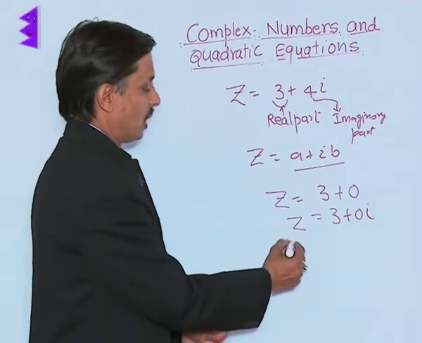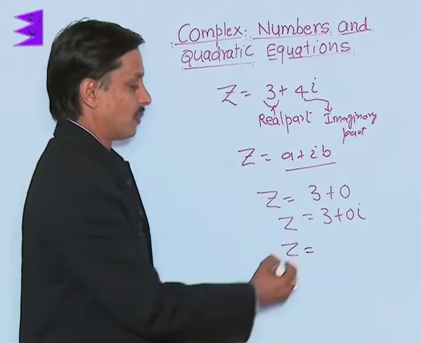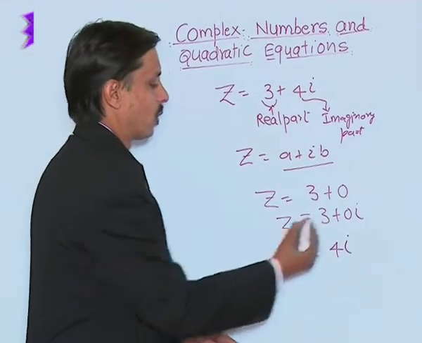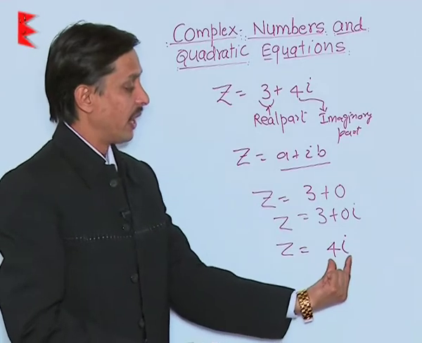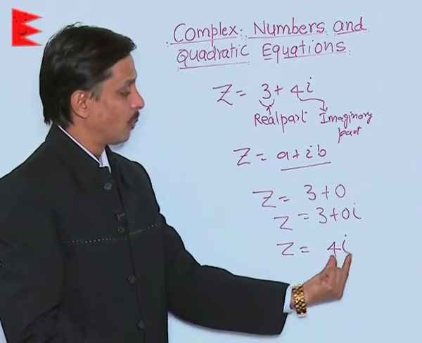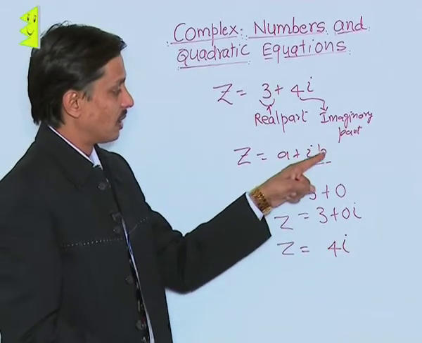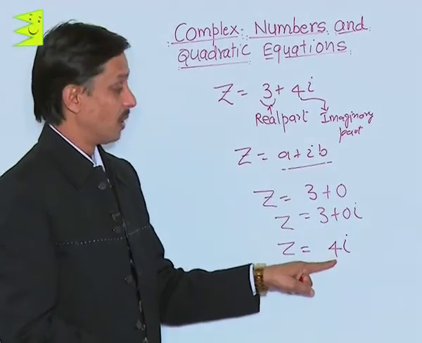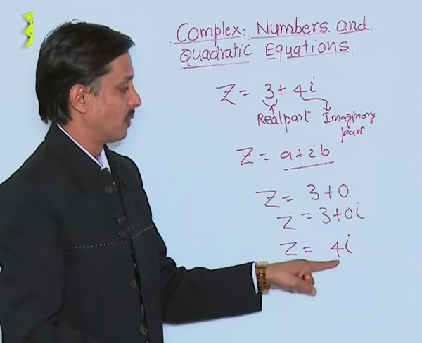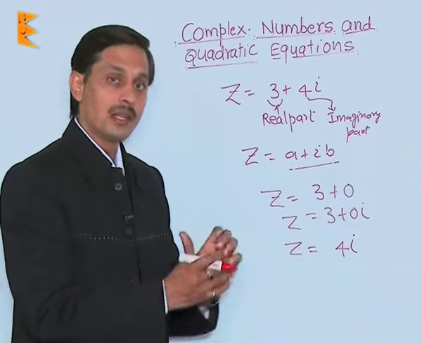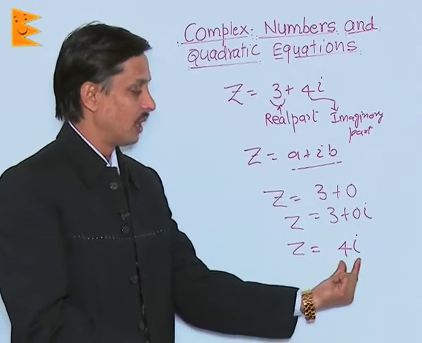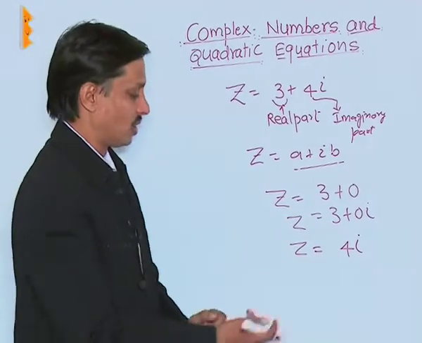In case z is a complex number given as 4 iota, if I compare this 4 iota with a plus iota b, the value of b is 4, meaning the imaginary part is 4 and the real part is missing. Such a number is known as purely imaginary.